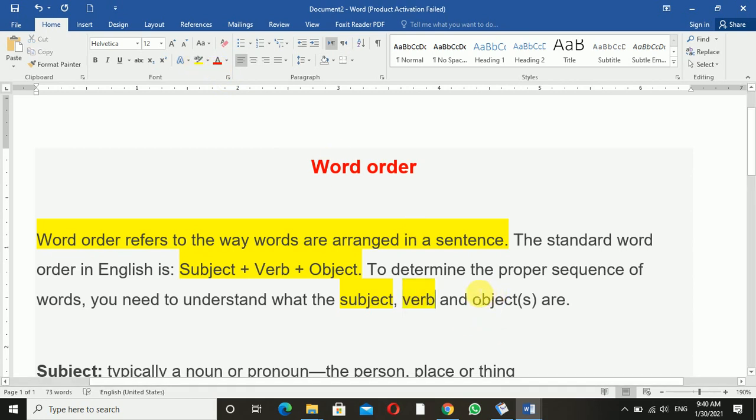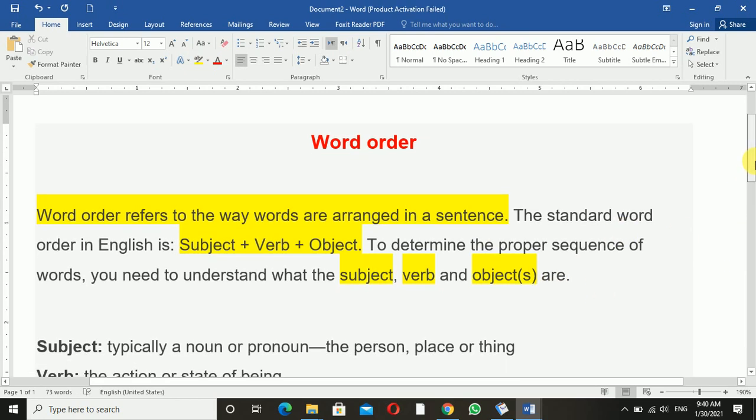And what's objects, right? What are object or objects? What is object or objects? What is objects or what are objects, right?